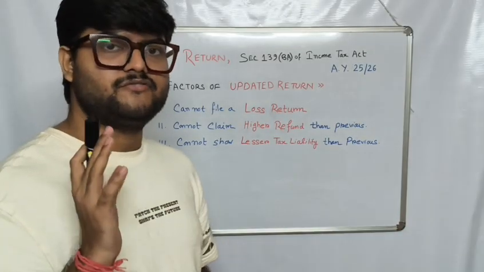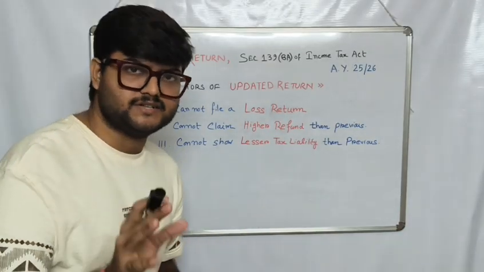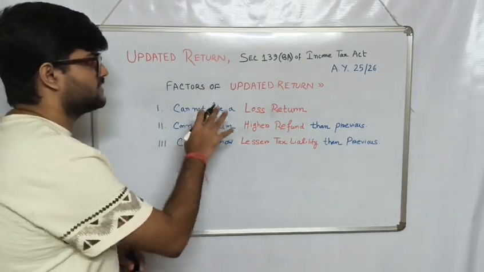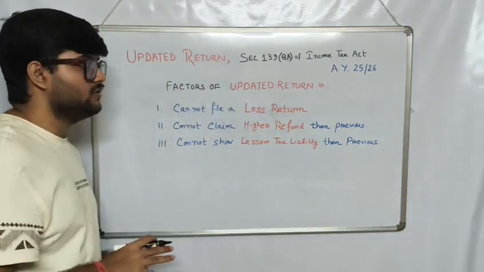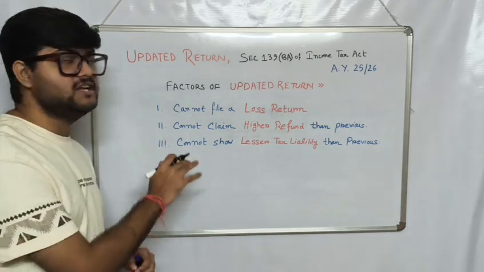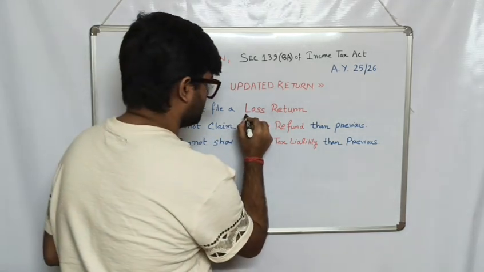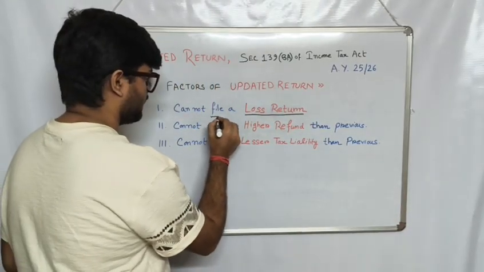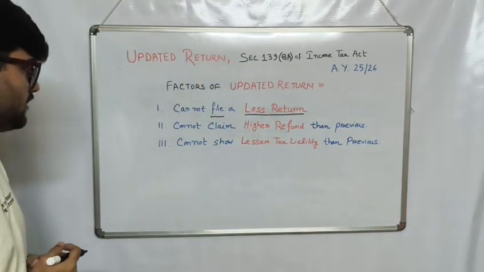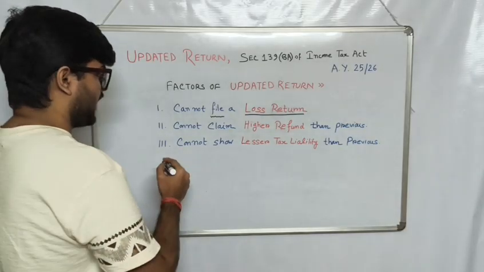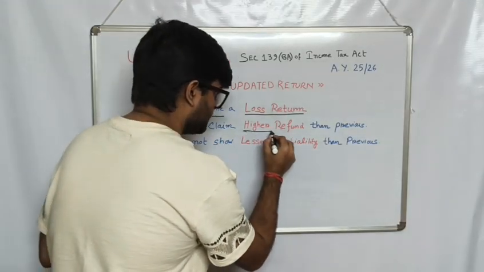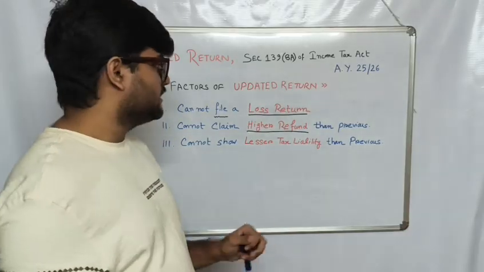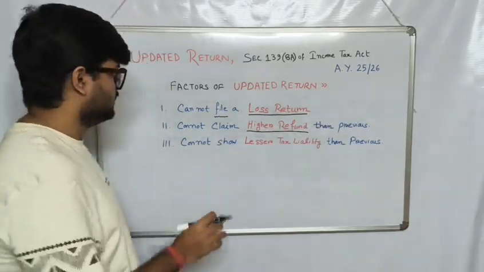So there are some factors related to updated return that you will know now. In updated return, you will not be able to file any loss return. Second, you cannot claim a higher refund than you have previously had.